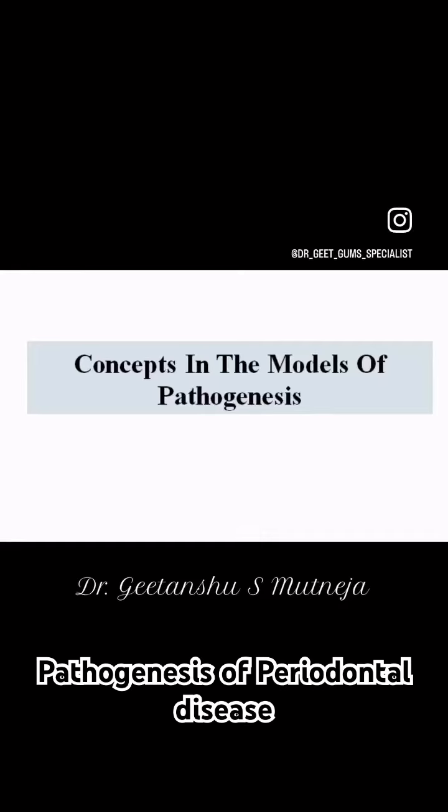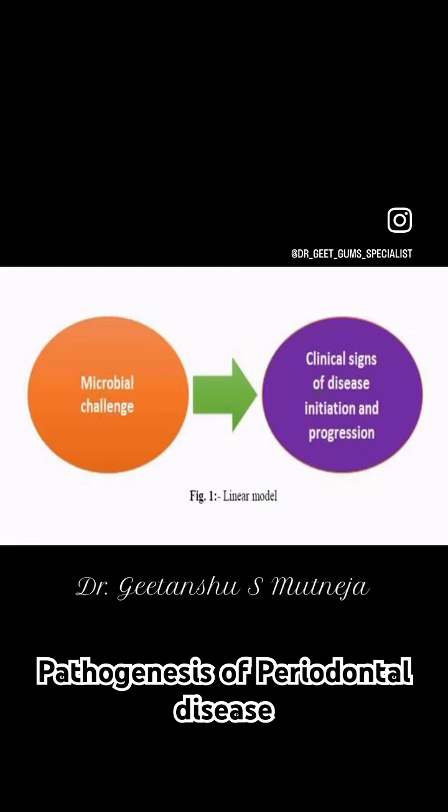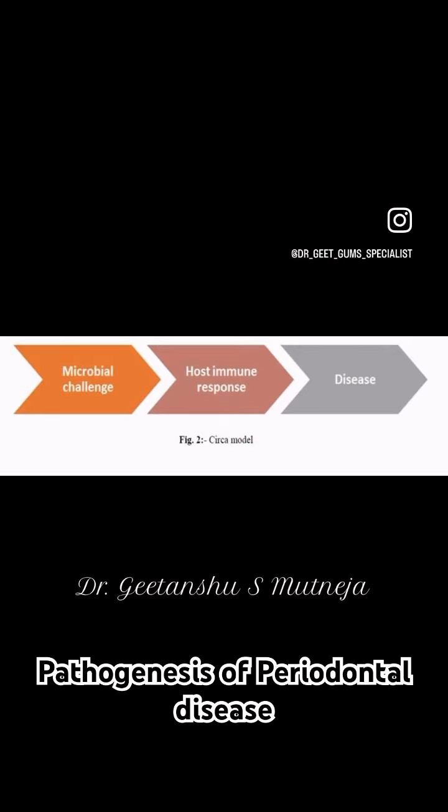Hello everyone. Today we discuss concepts in the model of pathogenesis. The first model is the linear model, which tells that bacterial plaque is the primary or direct factor in the development of periodontitis. The second model is the Socransky model, which tells us about the role of both microbial challenge and host immune response, which includes immune inflammatory mechanisms in the pathogenesis of periodontal disease.